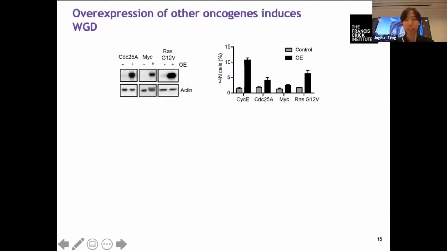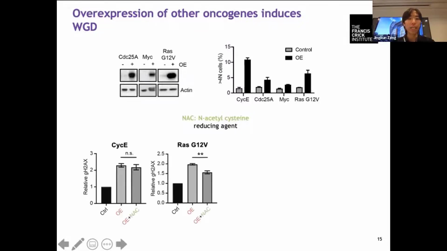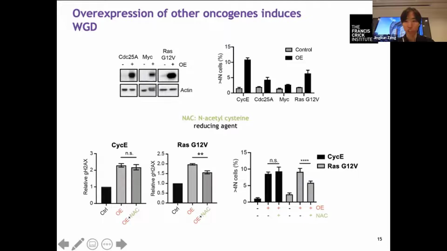So we generated cells inducibly expressing other oncogenes, CDC25A, CMYC, and oncogenic RAS. All of these oncogenes induced whole genome doubling to some degree. And interestingly, if we treat cells with N-acetylcysteine, which is a reducing agent, it can reduce the replicative stress caused by RAS overexpression, and also reduce whole genome doubling caused by RAS overexpression.